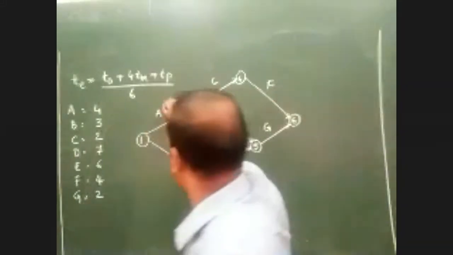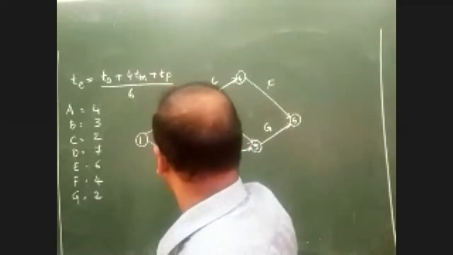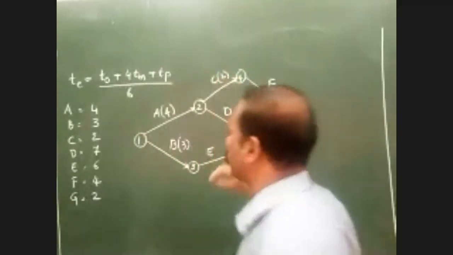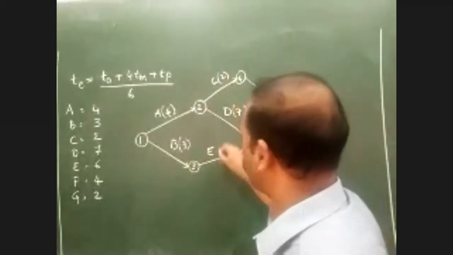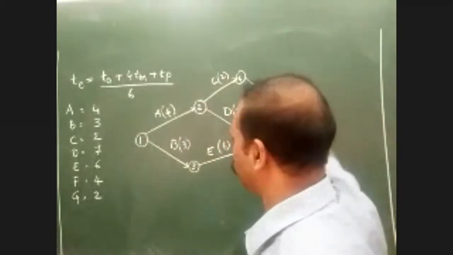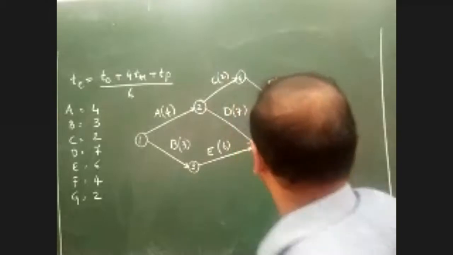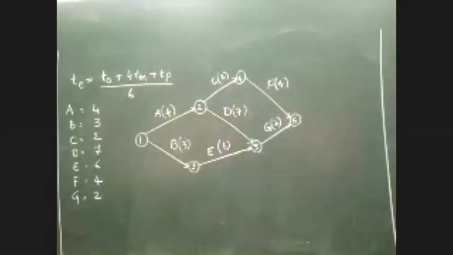For A it is 4. So A 4, B it is 3, for C it is 2, and for D it is 7, and for E it is 6, and for F it is 4, and for G it is 2. Okay. Now we have written all the values of durations. Is that clear? Everyone till here? Any doubts? Any questions? No, sir.